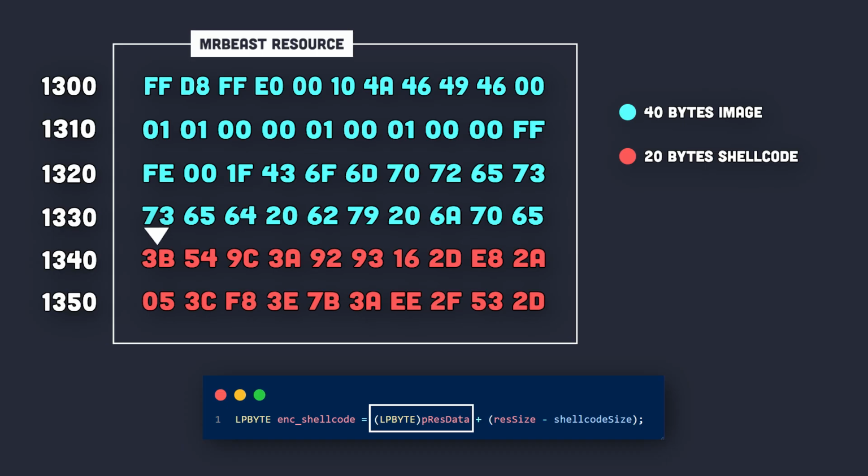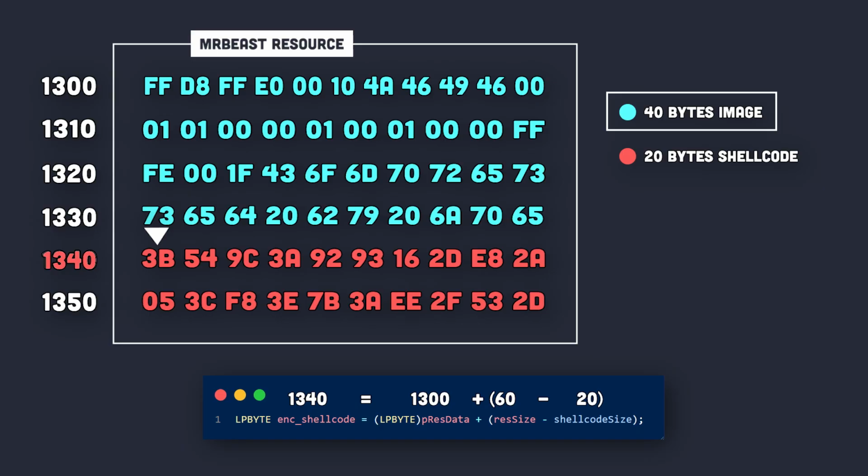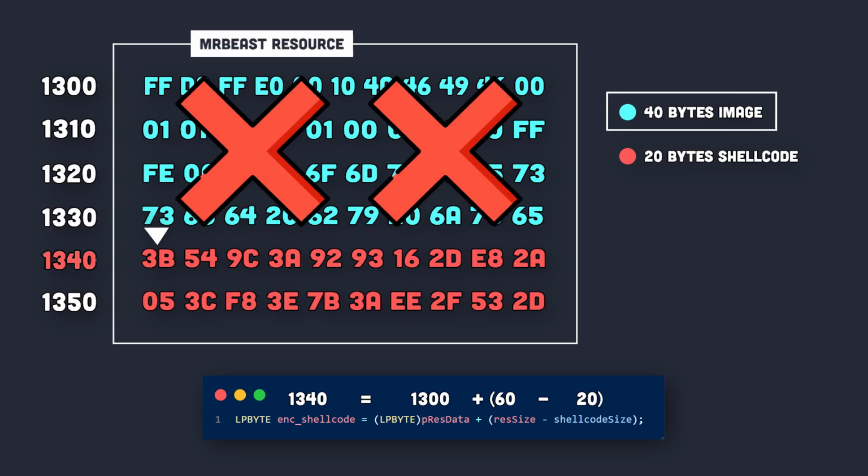We first typecast the pointer returned by the lock resource API to long pointer to byte to be able to do pointer arithmetic operations. Then we subtract the shellcode size from the resource size and add the result to the pointer to move it all the way to the first byte of the shellcode. Keep in mind that when we subtract the shellcode size from the resource size, we end up with the image size, and we want to completely ignore that.